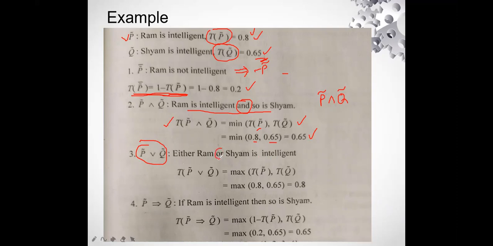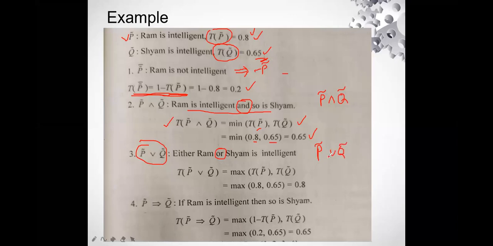I told you or is related to disjunction. So here we are talking about either Ram is intelligent or Sham is intelligent. That means out of these, one is intelligent. So we are using the disjunction sign: P disjunction Q.